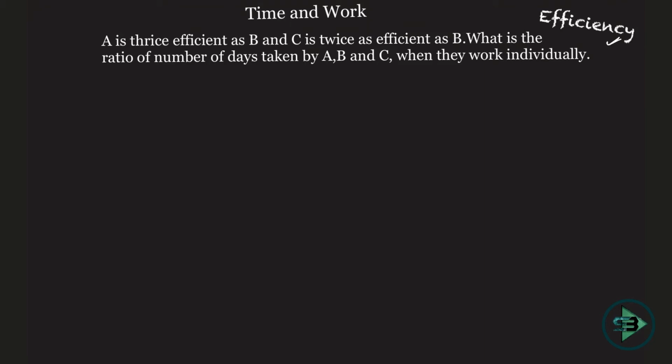So let's understand this. A, B and C are given. A is thrice as efficient as B. So see, this is what you're supposed to understand.